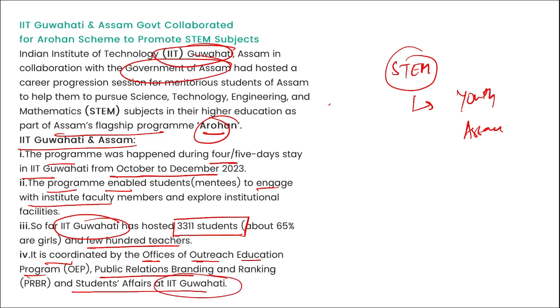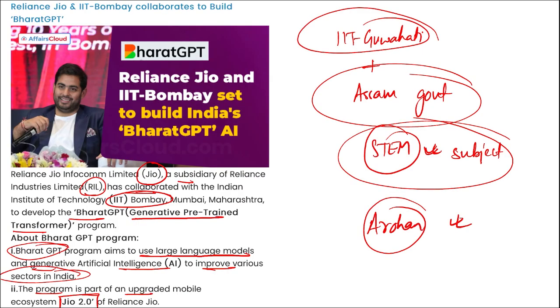But the important thing you need to remember is that under Arohan this was launched. And if we were talking about Reliance Jio, they tied up with which IIT? They tied up with IIT Bombay to build Bharat GPT.